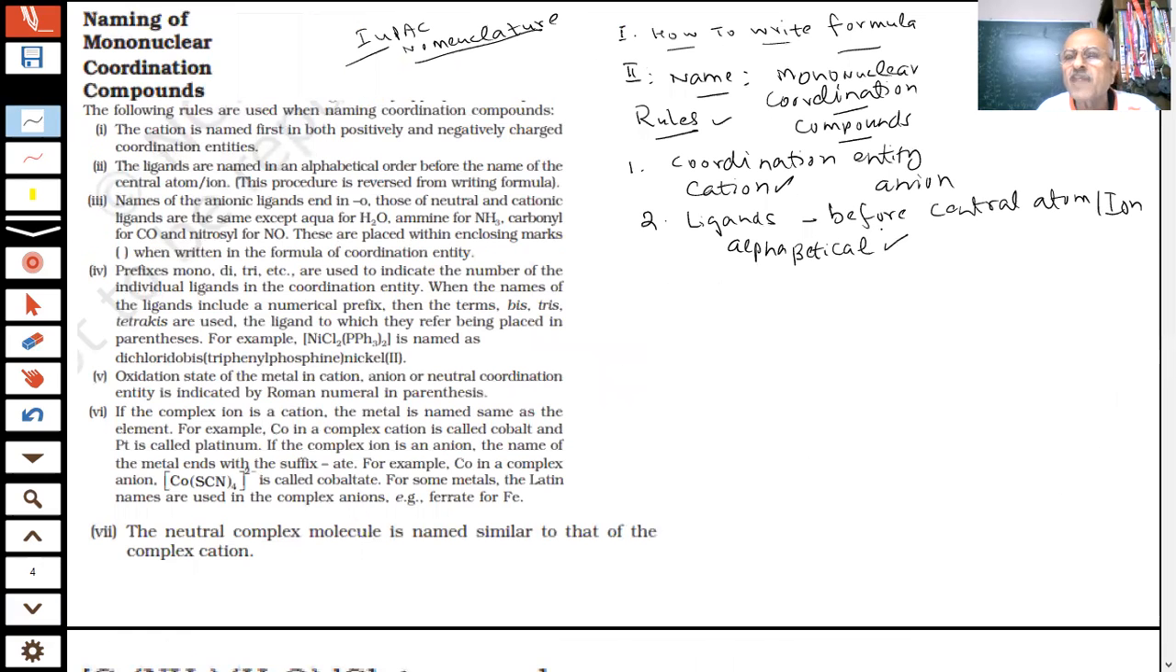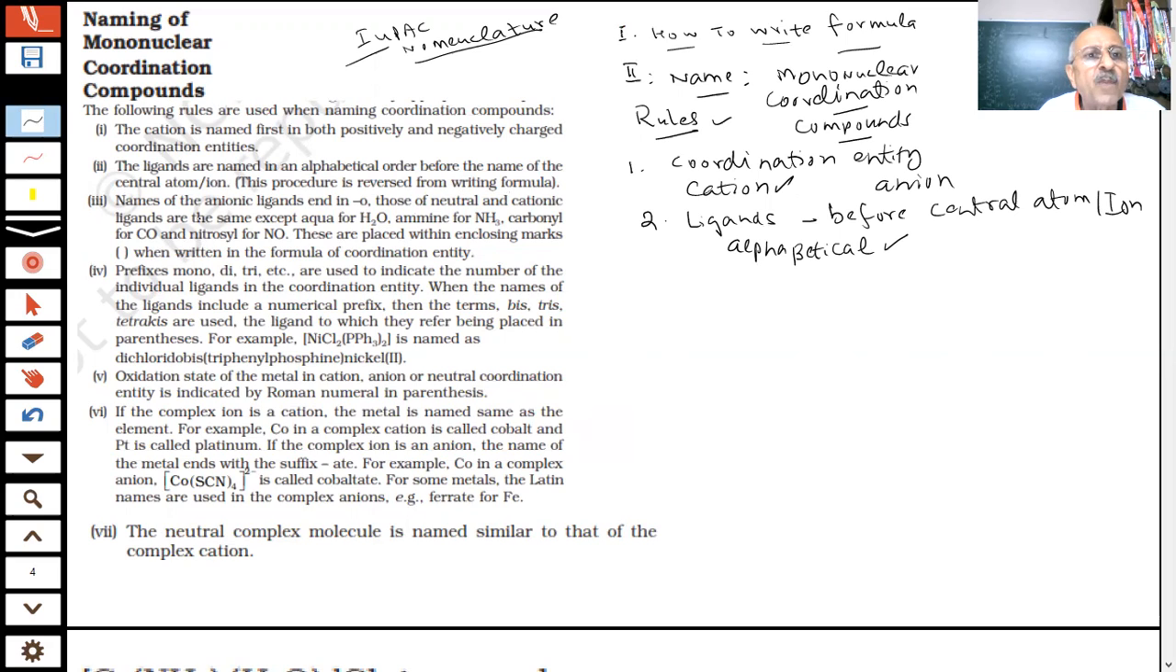So ligands are the prefix. See, for organic chemistry, we gave you the IUPAC naming. There also I gave you the rules, and students always find it difficult. And we also know that unless I solve a lot of questions, students, the problem will continue, because there are so many rules and for different functional groups, priority-wise and all that. So here also we are giving similar types of rules. So there is always one question. The ligands are named in alphabetical order before the name of the central atom, and this procedure is the reverse of writing the formula.